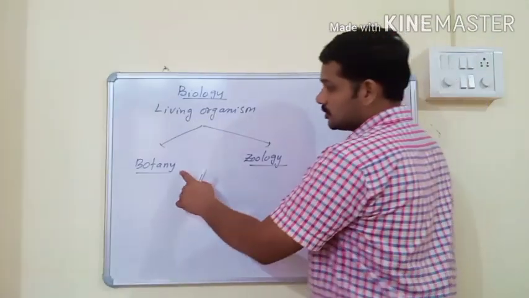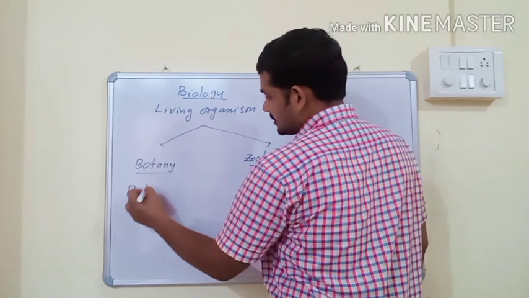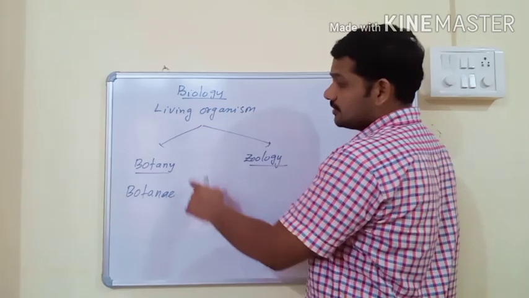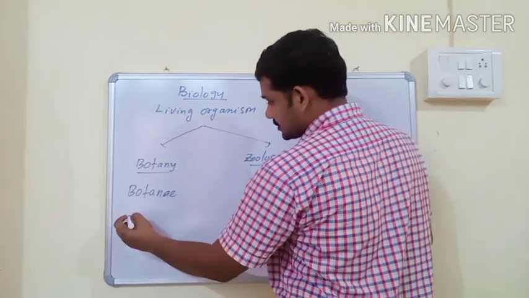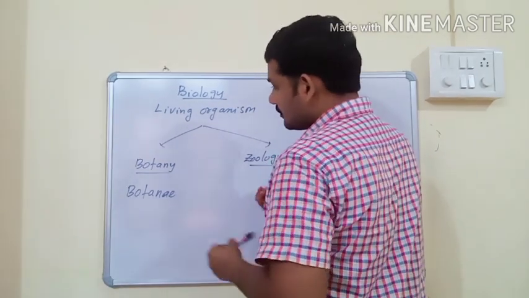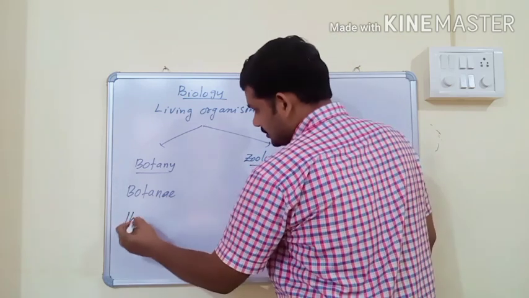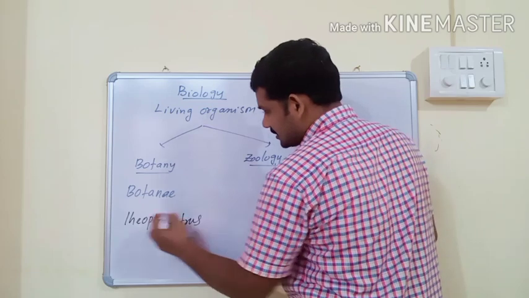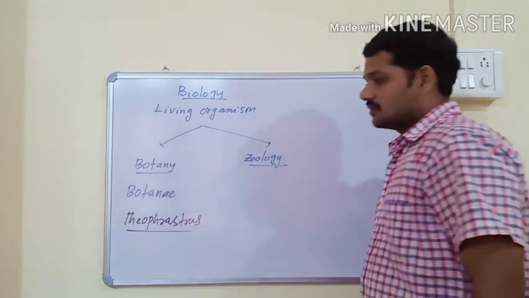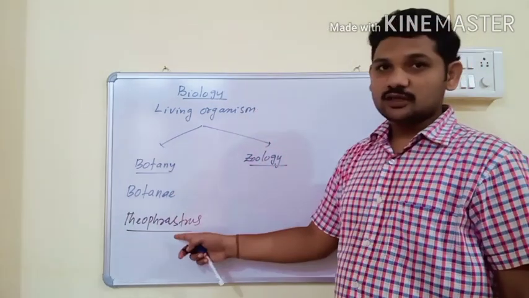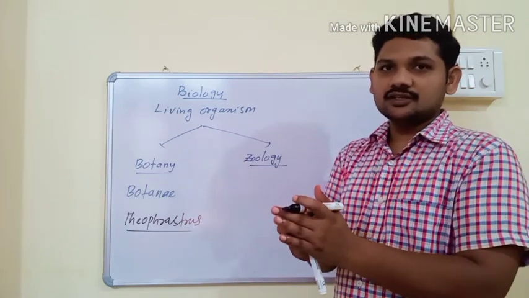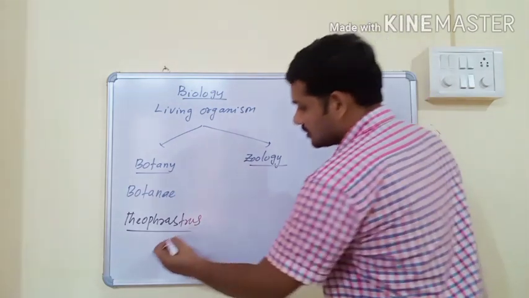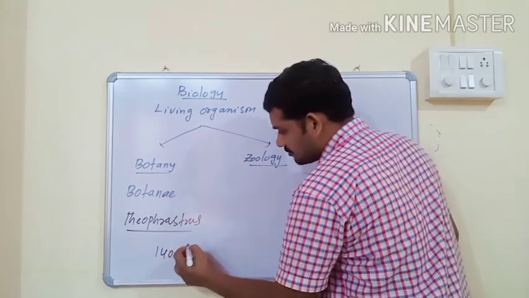And the father of botany is known as Theophrastus. Theophrastus is regarded as father of botany because he was the first scientist to describe both external and internal characters of 140 kinds of plants.